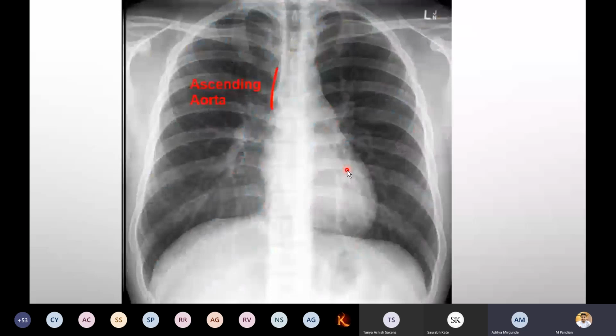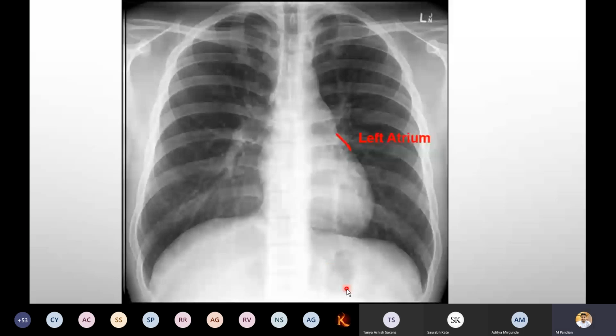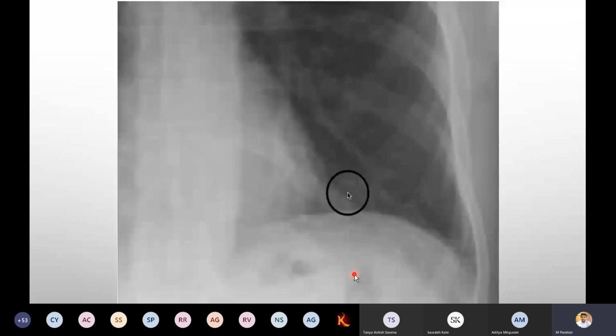Can you see this black color? This is called fundic air. The fundic air is present in the stomach. That is another identification of the left side. Everybody follow me. Fundic air in the stomach, there is a black color again. Black color is due to air. So the fundic air is examined in the stomach, which is again identification of the left side. Okay.